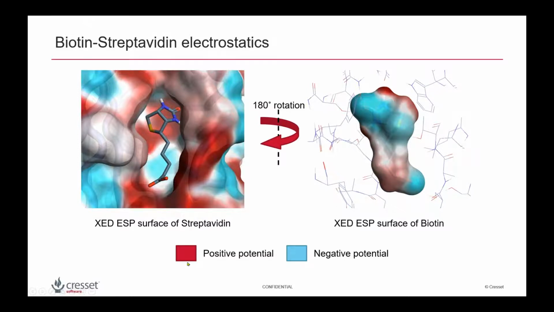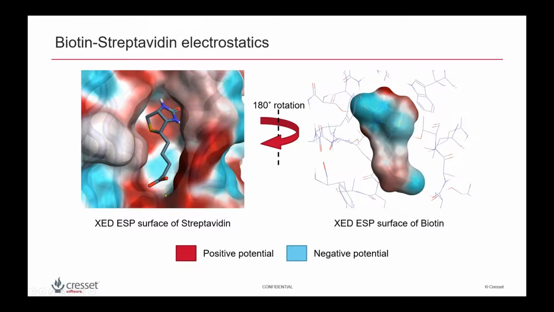For example, in this slide, we are seeing a biotin streptavidin complex. This is a PDB with resolution less than 1, and biotin is a strong binder of streptavidin. Here we are seeing the electrostatic surface of the protein, which was calculated based on our patented Z force field. Here the red color represents the positive potentials, and the blue color represents the negative potentials.